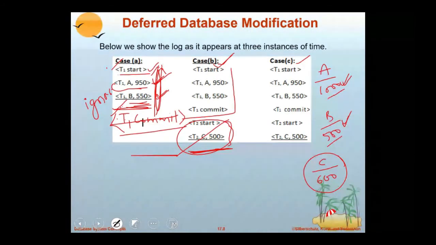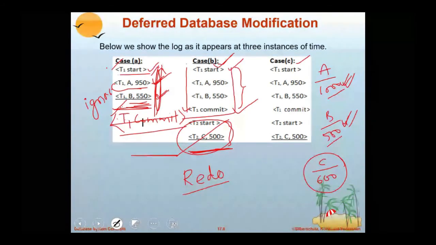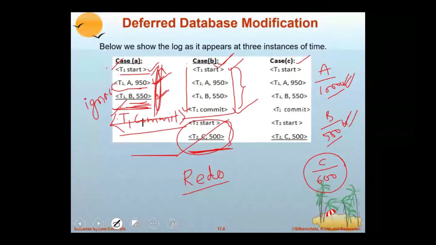But coming to this log, it contains both T1 start and T1 commit, but these updates are not there on the disk. Now what is to be done? It has to re-execute the log. Now the log contains new values. So we call it a redo operation. Once again this log will be read from the start onwards and performs a redo operation.